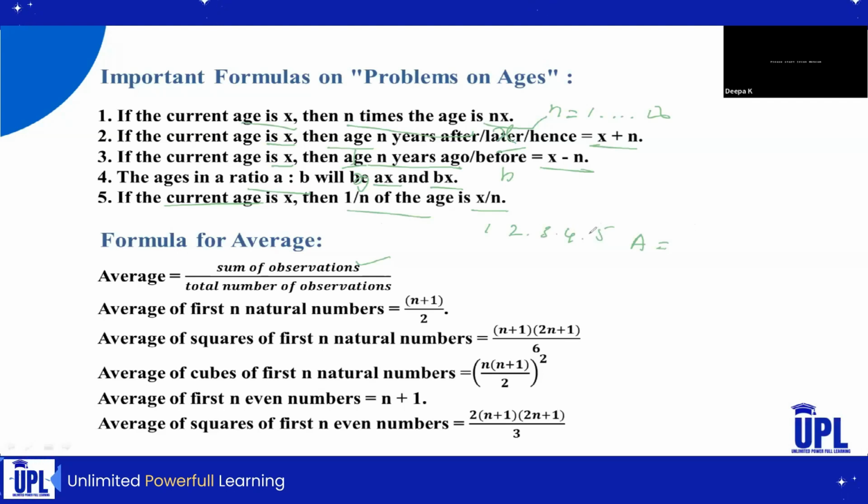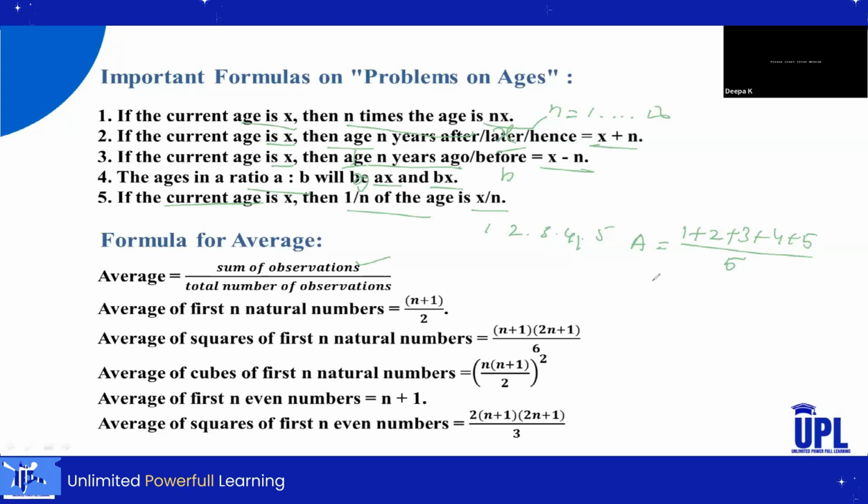So we should sum those numbers, that becomes 1 plus 2 plus 3 plus 4 plus 5. So divided by total number of observations. It is nothing but total number of individuals. However many numbers they have given, we write that in the denominator. That means 1 2 3 4 5, 5 numbers are there. So in the numerator we should sum, and in the denominator we have to write the total number of observations.